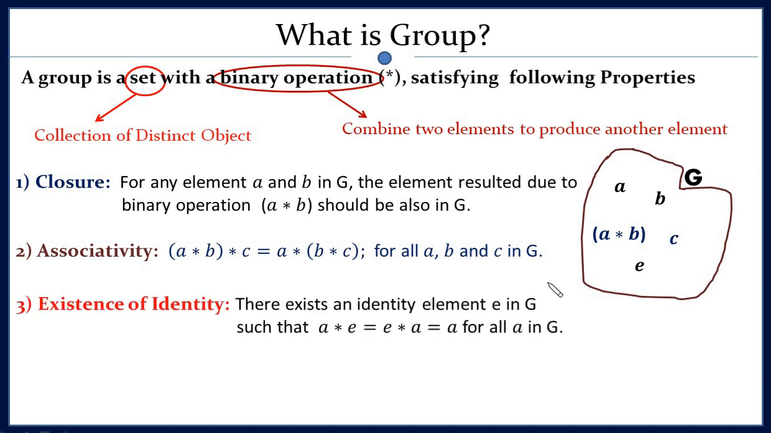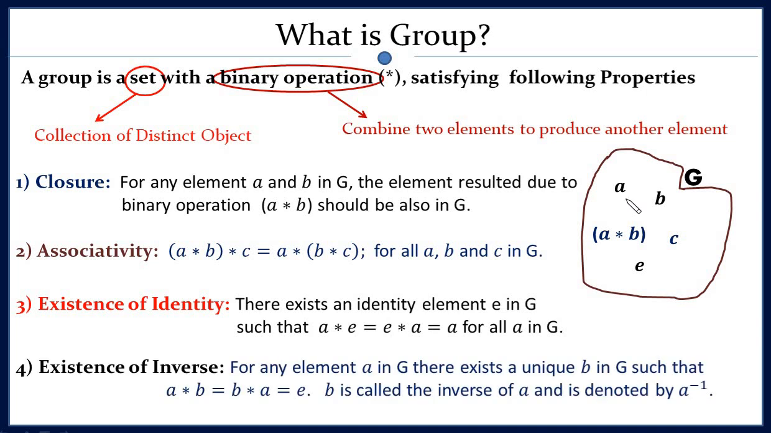The third condition is the existence of identity. What it says is that in this group G, you must have an element E such that if you take the binary operation between any element and this identity element, A star E, this must equal A. That means taking the binary operation with this identity element will not change the element. So A star E will be A. Similarly, E star A will be A. So you need to have this identity element in that set in order to say that the set is a group.